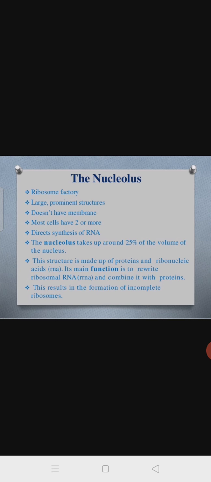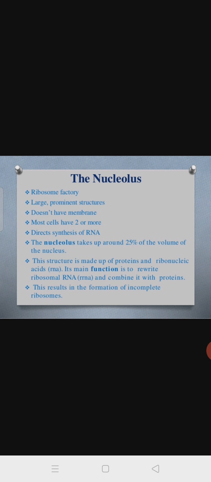It is the ribosome factory, where the ribosome synthesis actually occurs, and ribosomes are present even in the nucleolus. It is a large prominent structure and doesn't have a membrane. The nucleolus doesn't contain a membrane. Most cells have two or more nucleoli; maybe two or more than two nucleoli are present in the nucleus.